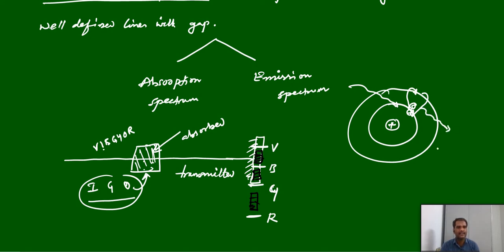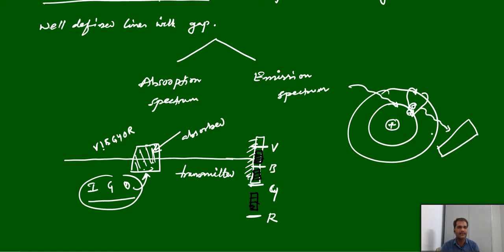Again, if you record the spectrum of this radiation by using that spectrometer, you can see one kind of spectrum. That spectrum we can call emission spectrum. Why? Because we are recording the spectrum by the emitted radiation. So the spectrum recorded by emitted radiation is called emission spectrum.